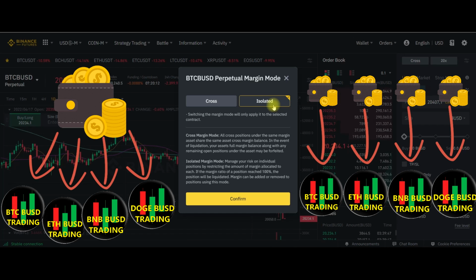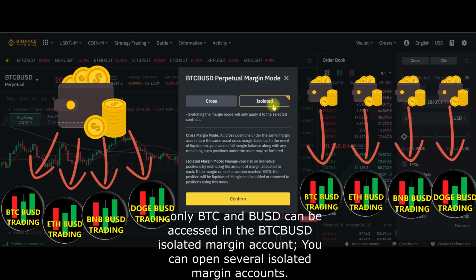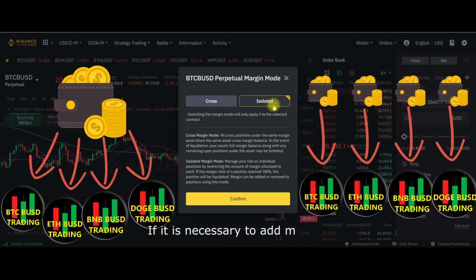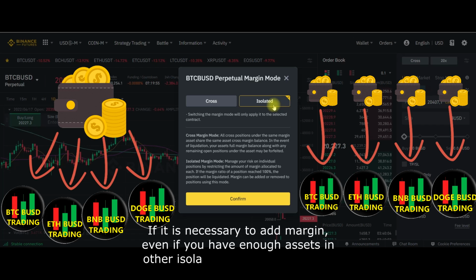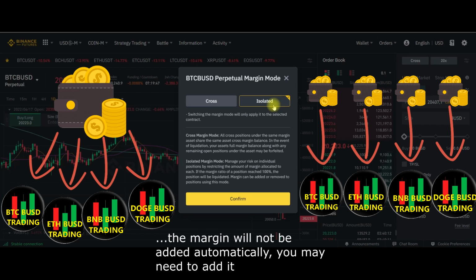For example, only BTC and BUSD can be accessed in the BTC-BUSD isolated margin account. You can open several isolated margin accounts. The position is independent in each trading pair. If it's necessary to add margin, even if you have enough assets in other isolated margin accounts or cross margin accounts, the margin will not be added automatically; you may need to add it manually.